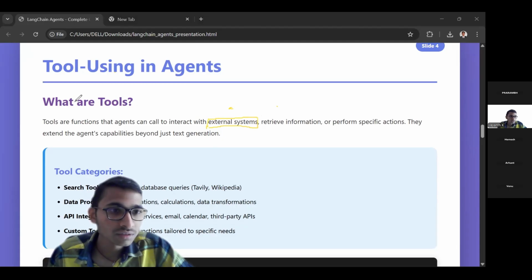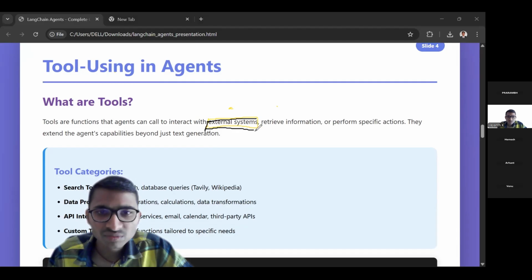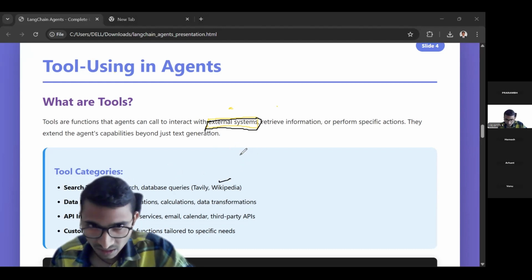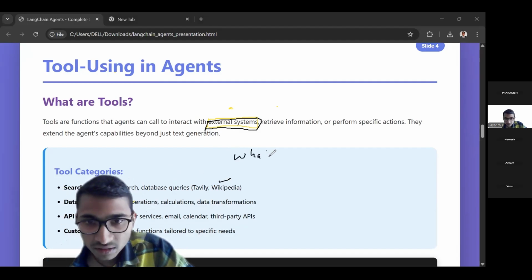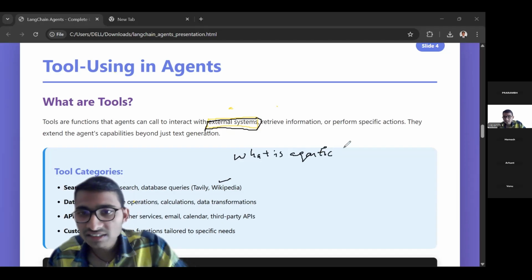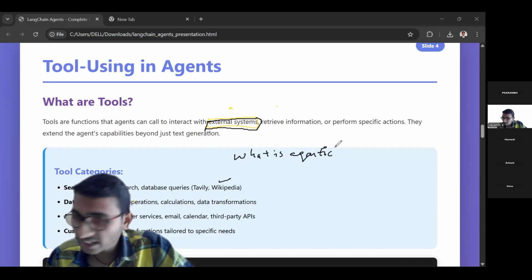I think I have to change the font color. Right? You can see these are external systems. External, what does this mean? Like this, you see one example, Wikipedia search. Let's say I want to know some information. Let's say I want to learn what is agentic RAG. We already saw generative RAG, Gen AI RAG, and one project also we saw. But how does agentic RAG work? Let's say you want to understand.